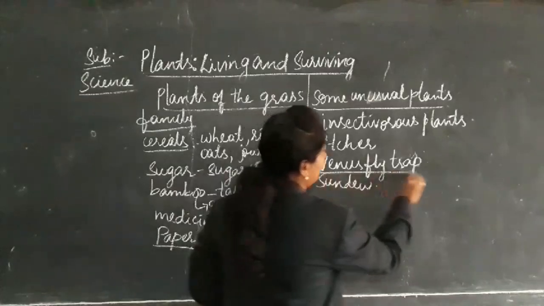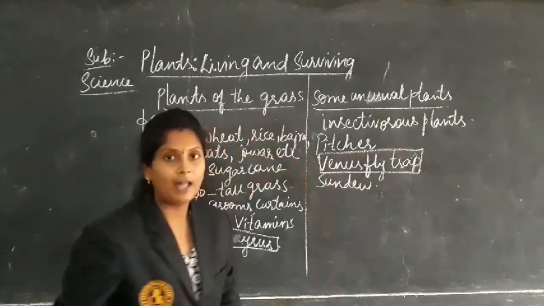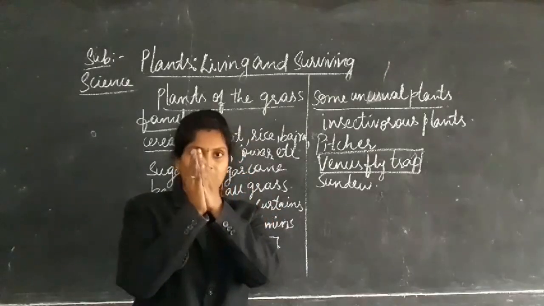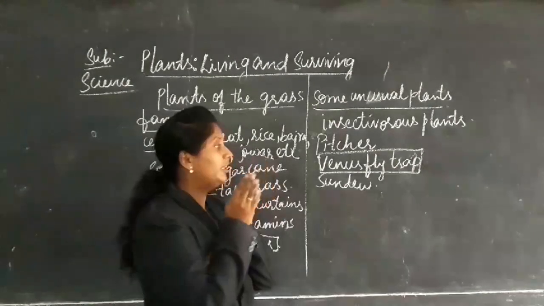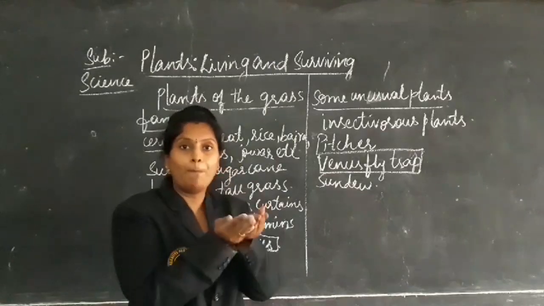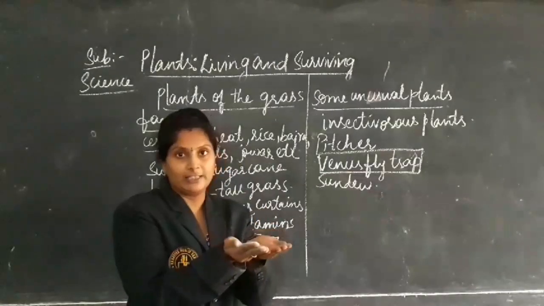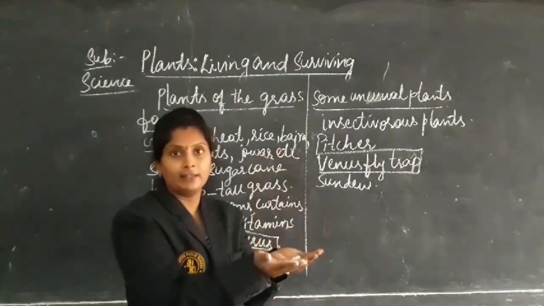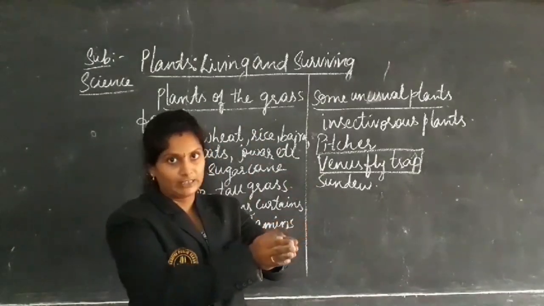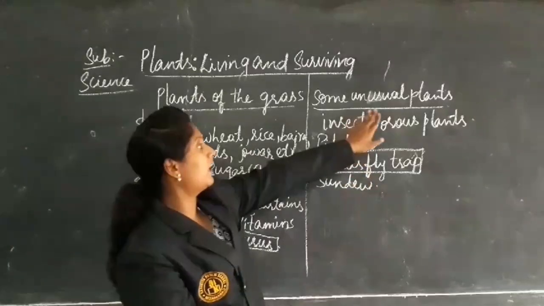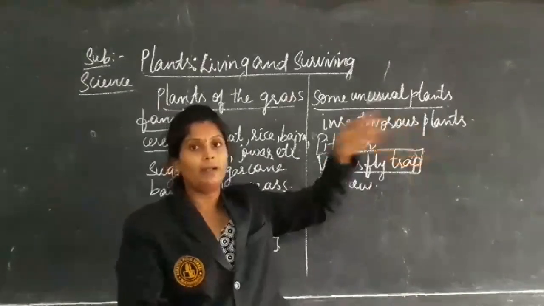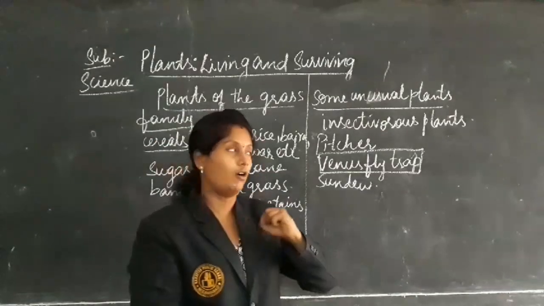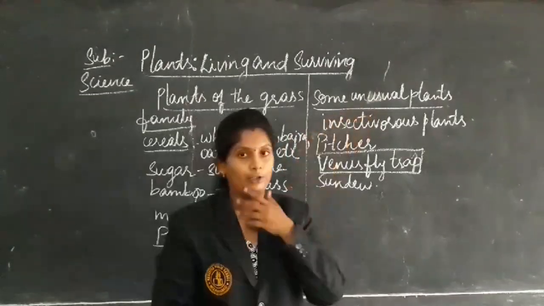Coming to the Venus flytrap plant, their leaves are opened in this way. This is a leaf, for example, of this Venus flytrap, and it is opened. It will be in this position. Once the insect comes and falls on this leaf, it immediately closes. In this way, these insectivorous plants trap the insects which come and fall on them. That is about some unusual plants.